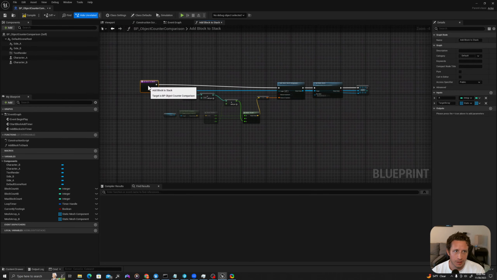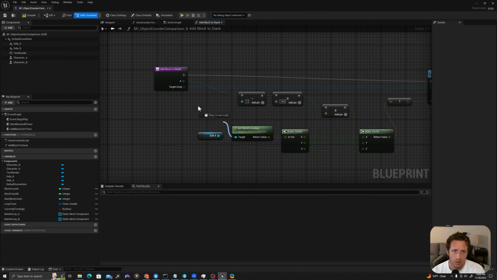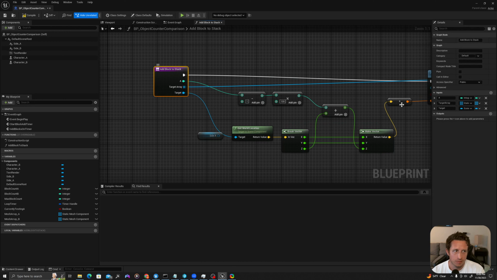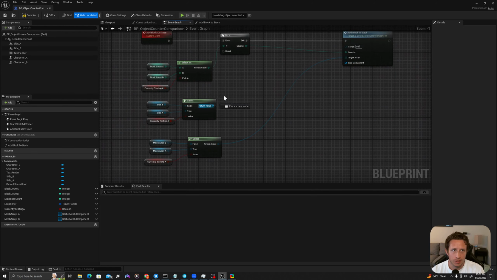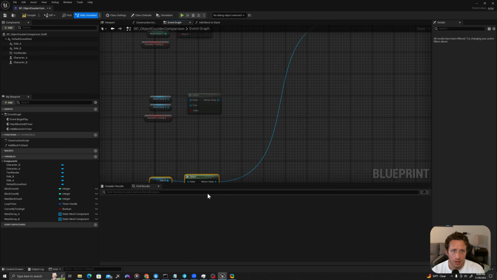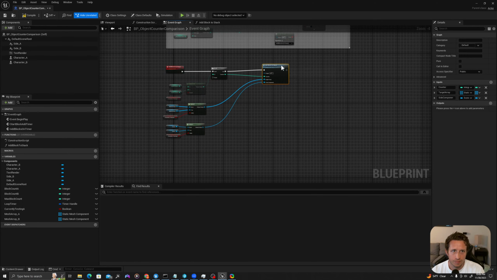What I've actually done is I need the side to be on a select as well. So I'll drag where it says target onto my function, which will add a pin. You can also add a pin here. Let's add some names for these. I'm going to call this counter. Target array is fine. And then I'll call this side component. This is just the scene component for the side that I'm choosing. So I'll delete this, and then I'll feed this into here. And I will orient these in order. Select these. And that is good for that.